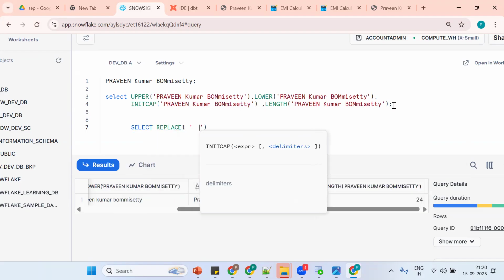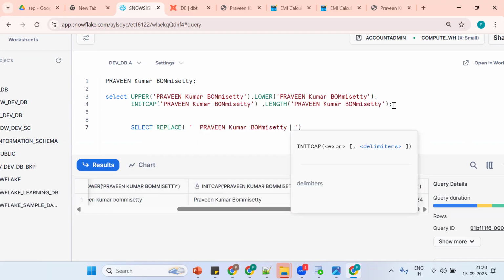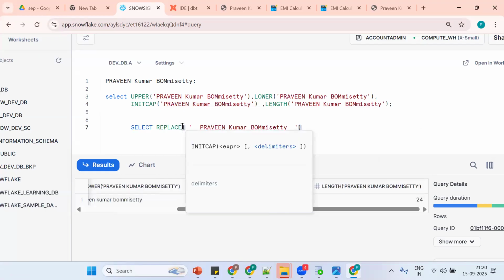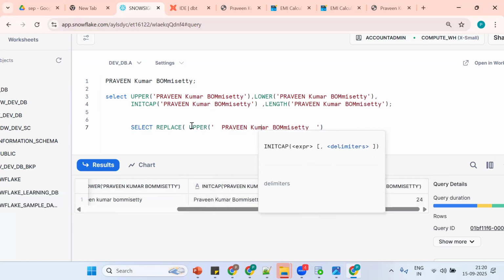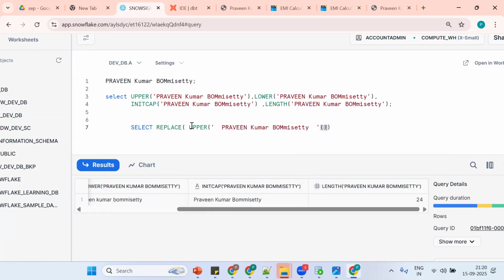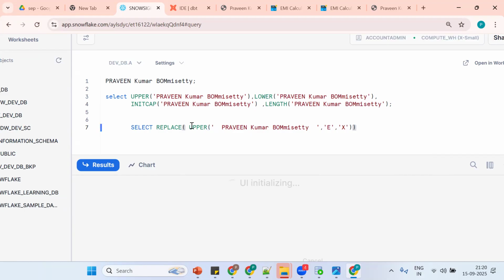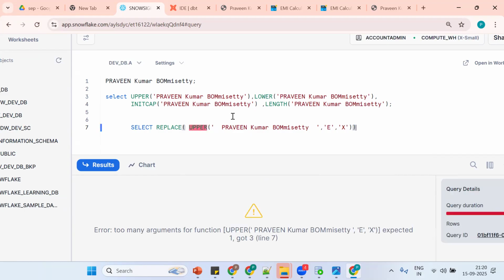Now see, spaces are there before and after. How to remove spaces? Trim. Okay, let me convert everything to uppercase. What is the requirement? Wherever E is there, make it X. Let me close it. So with the upper function, we are trying to convert to upper.